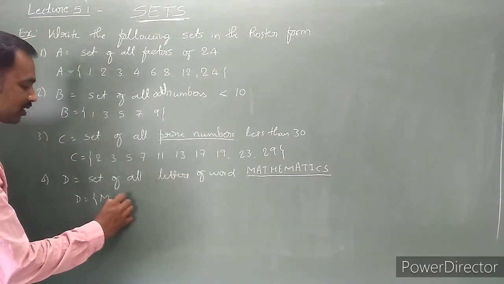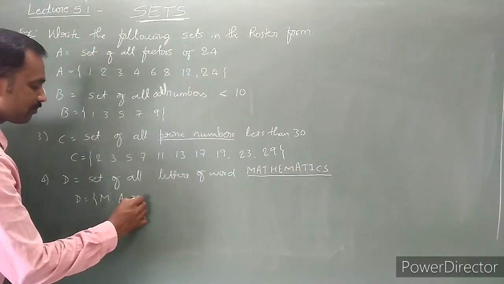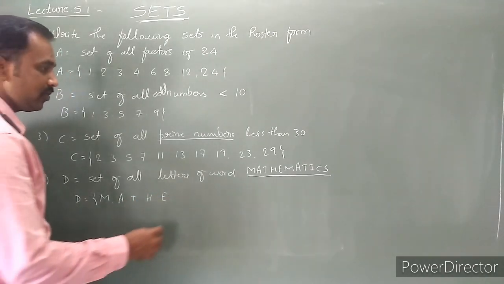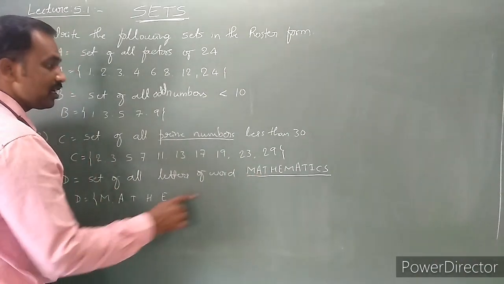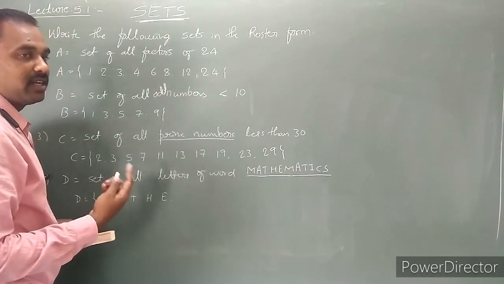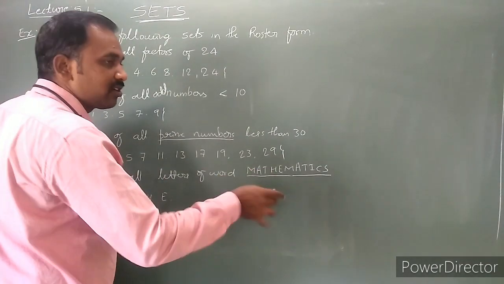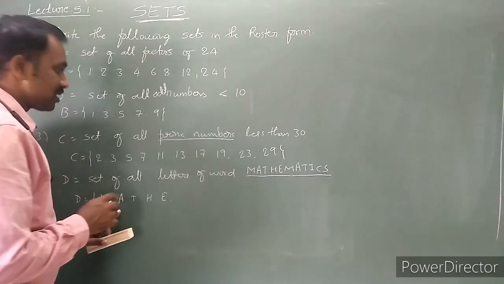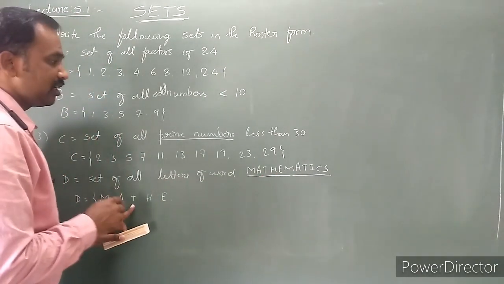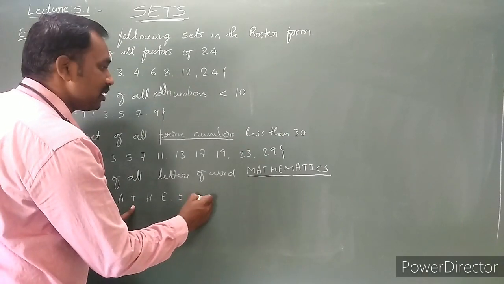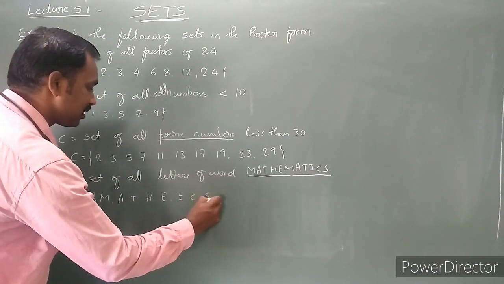M, A, T, H, E, and again M. M is already written once. If the elements are repeated twice, we have to write them only once. M, A is already written. Then T is already written. Just write I and C and S.